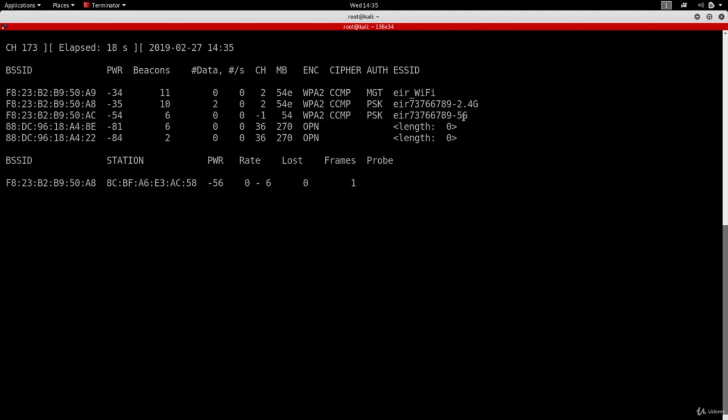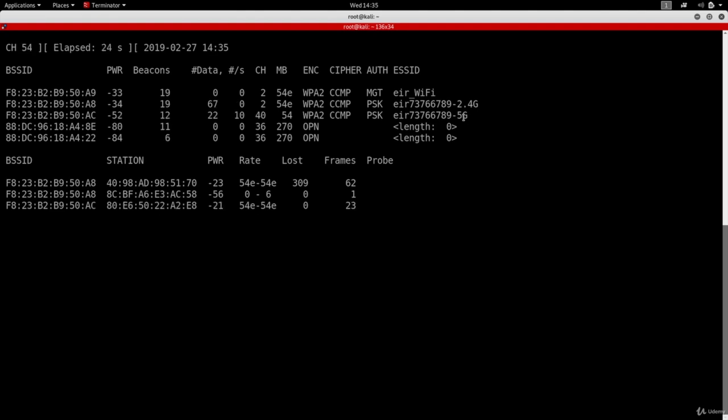The only problem with using Aerodump like this is, first of all, you need a powerful wireless adapter to do this. Also, it'll be slightly slower than only sniffing on one band, because when you're sniffing on two bands, you have a lot of channels that Aerodump-NG has to hop on, discovering clients and networks broadcasting on these channels. So, if you want quicker results, then you're better off just specifying band A when you want to sniff on 5 GHz frequencies and just not specifying the band when sniffing on 2.4.